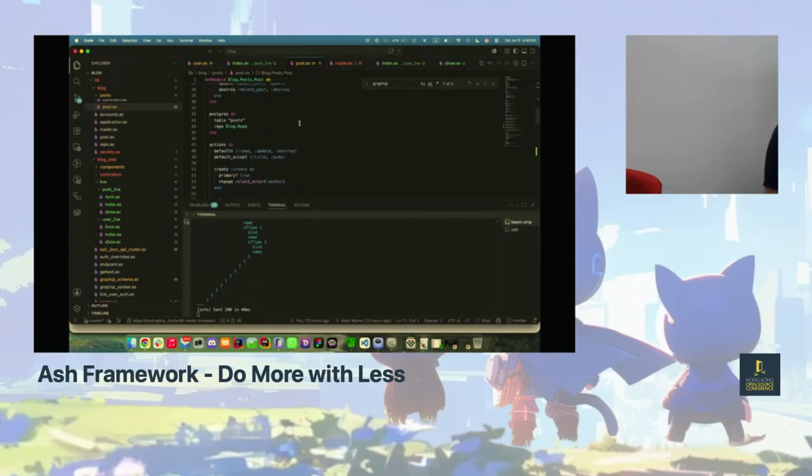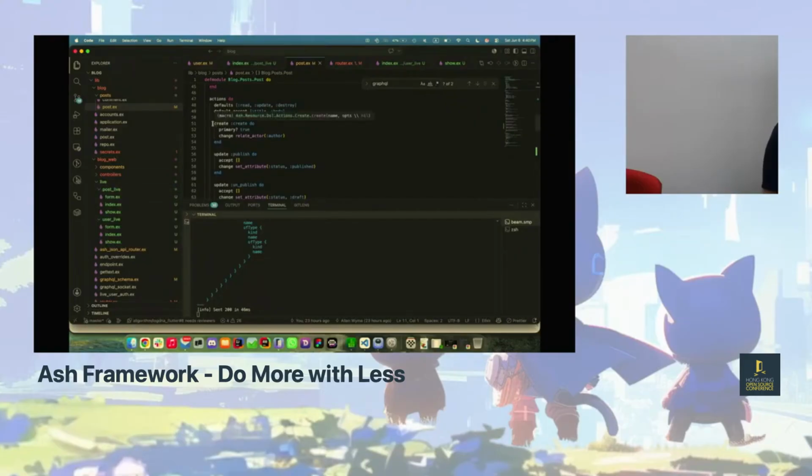So for instance, here, there's actually some more cool things in here too. I wanted to show you something else now that we're here. This is also kind of cool: when you define a create action, you can also say relate the actor, right? So this post is created by this person, and this relate actor function will automatically set up that relationship for you.